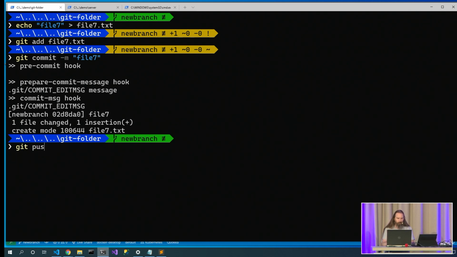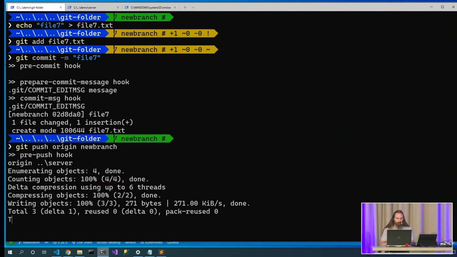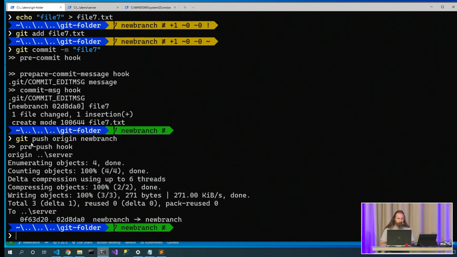I can also say git push origin main. Nope, I'm on a new branch. And we'll get to see some more hooks. So we get this pre-push hook, and it tells us the information that it's sending to the server. And so we could, on a pre-push hook, go validate our unit tests again, or, at this point, we've already committed them, so maybe it's too late.